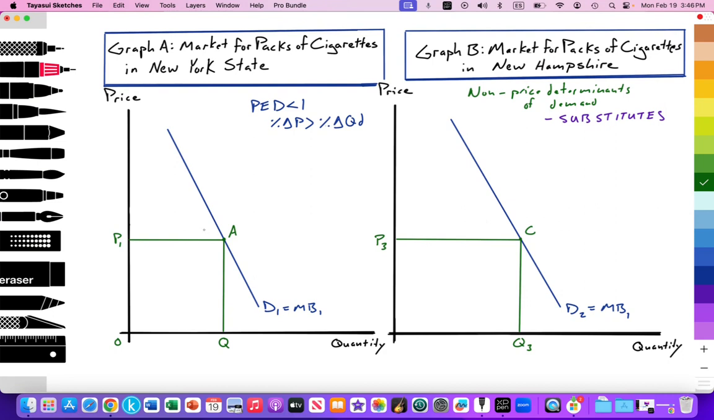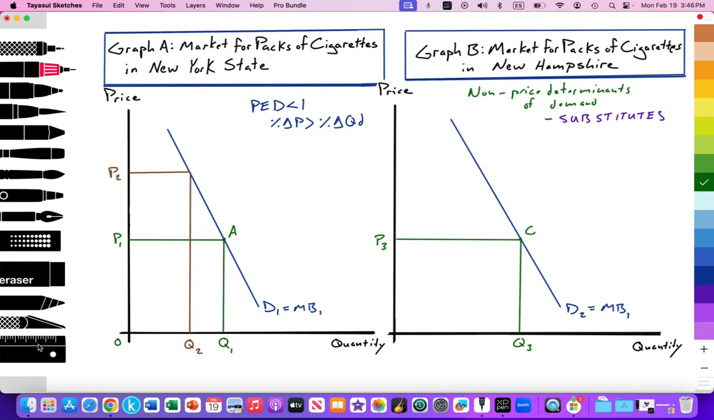So the state of New York has very high state tax. So that's going to raise the price of cigarettes in the state of New York significantly. So let's take that up. Maybe we'll use a different color just to emphasize this change. Let's take it up to this point. Okay. So here we have a price at P2, and that's going to reduce the quantity of demand from Q1 to Q2.